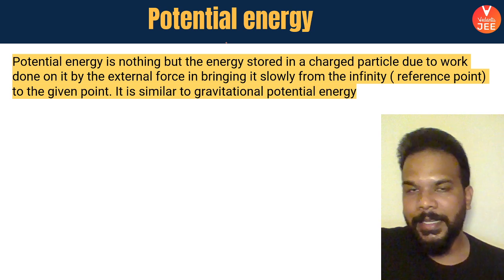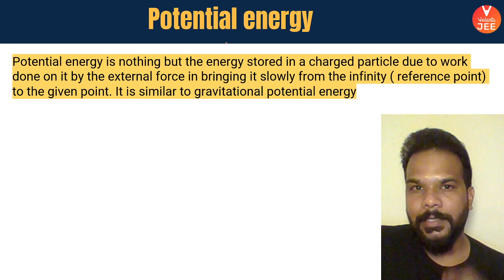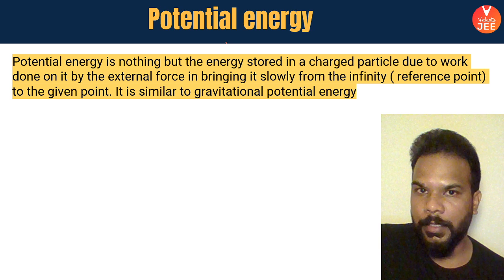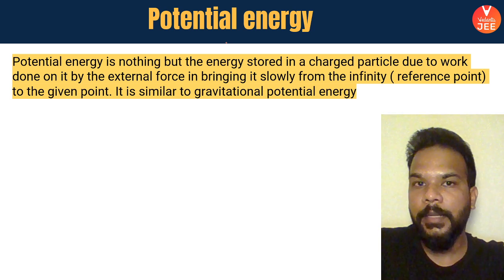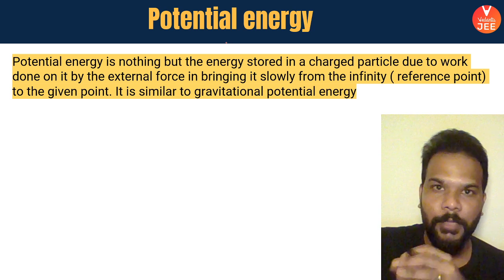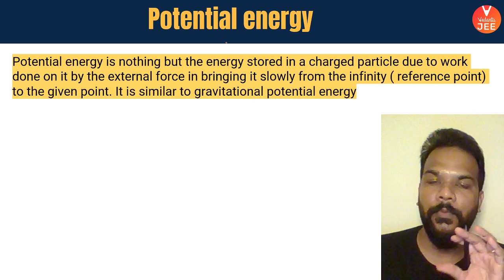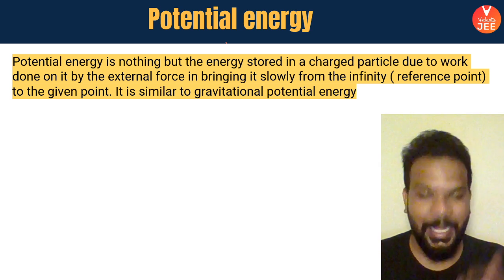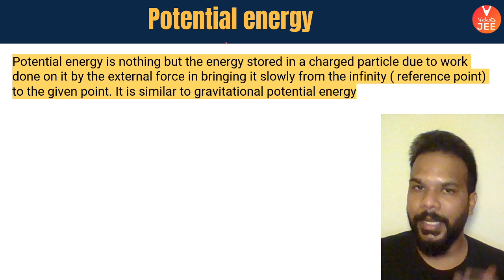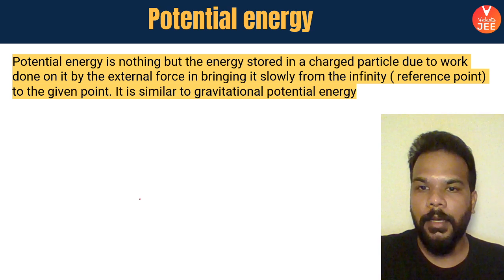Let me make it very easily understandable to you. Say there is already a charge present, like Earth, and there is another charge which is being brought from infinity to a given distance from the Earth. The amount of work done by the external agent in bringing that charge from infinity to that given point is what you define as the potential energy.